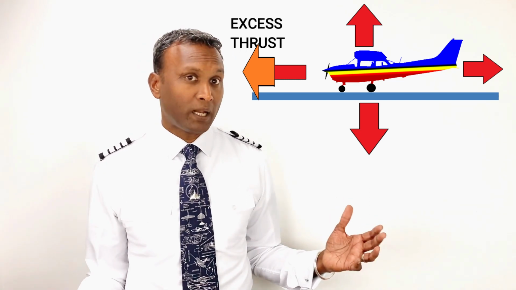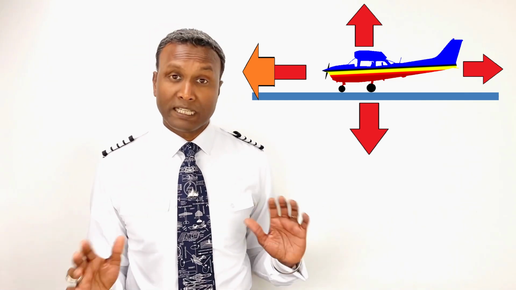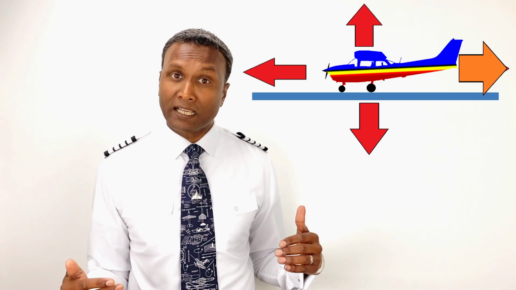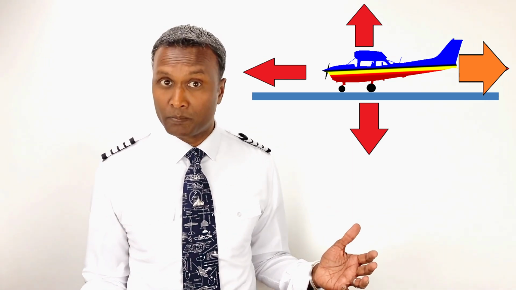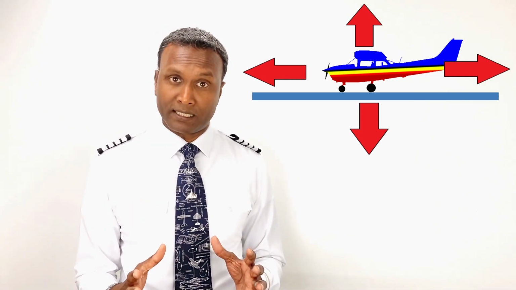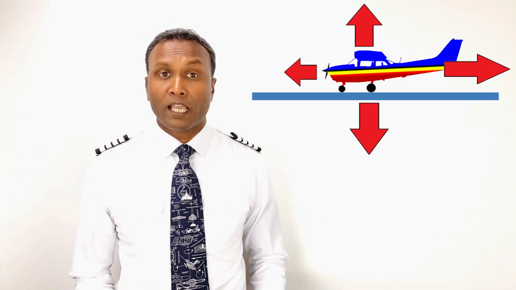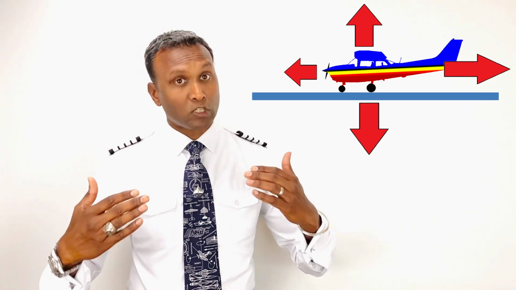When excess thrust is applied, the aircraft starts accelerating, but it cannot accelerate indefinitely. The drag starts increasing and catches up, and will eventually equalize thrust in magnitude, opposing it. At this point, the aircraft stops accelerating and stabilizes in speed. If drag is greater than thrust, then the opposite happens. The aircraft starts decelerating and slows down.